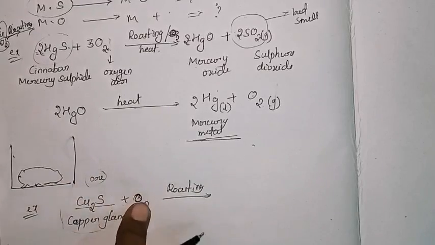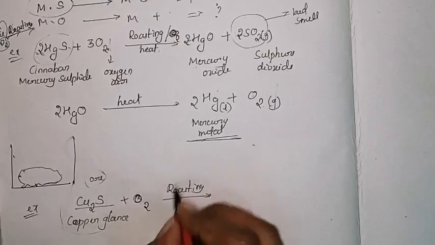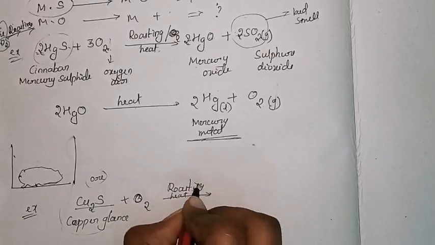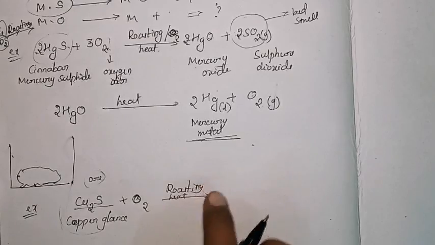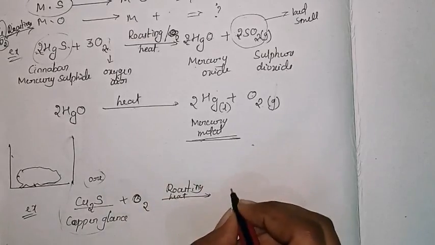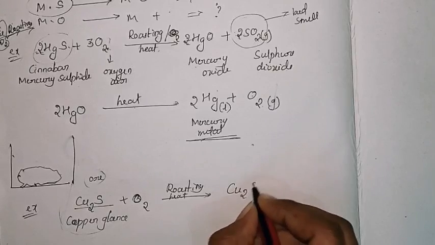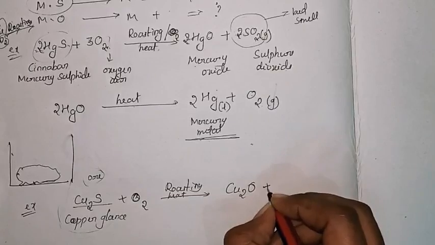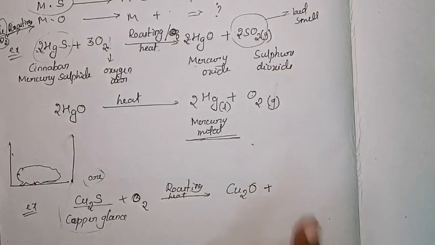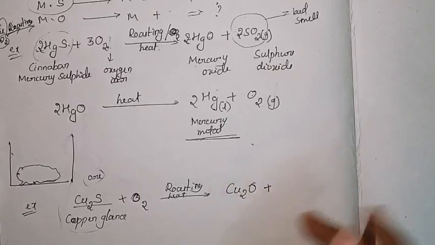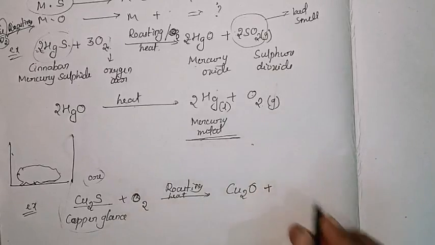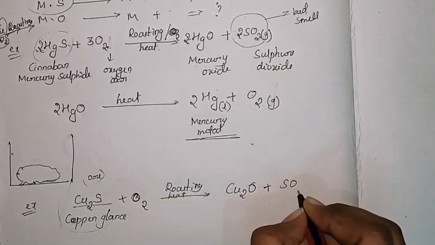When copper sulfide is heated in the presence of oxygen, that process is called roasting. When there is roasting, there is a formation of copper oxide, that is Cu2O, chemically called cuprous oxide, plus SO2.